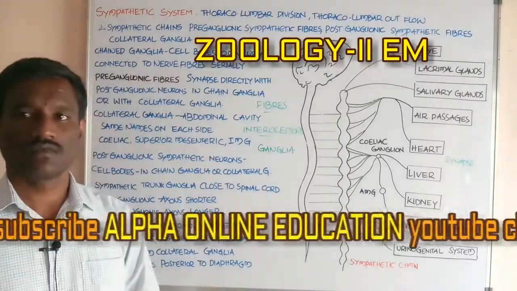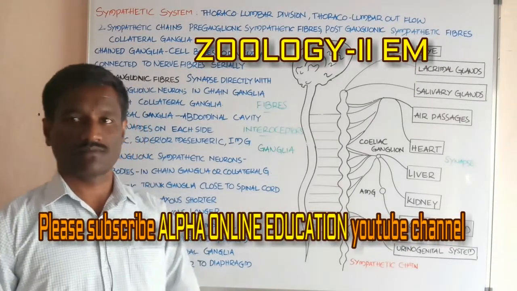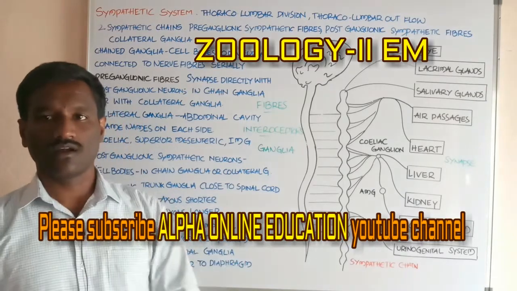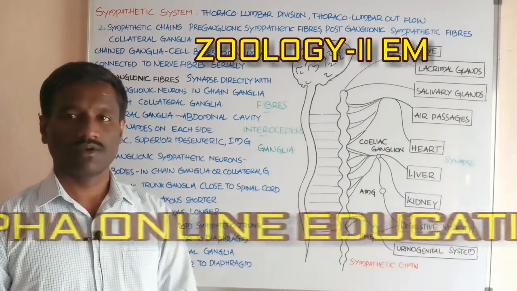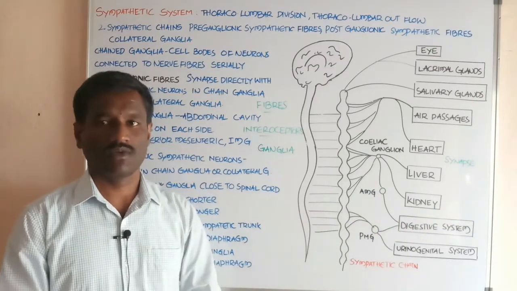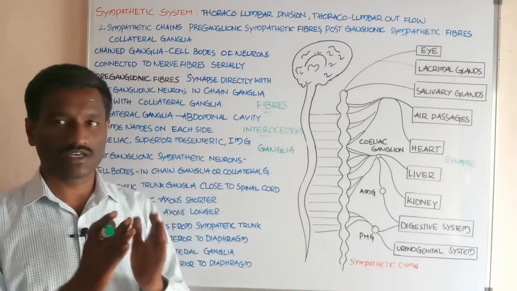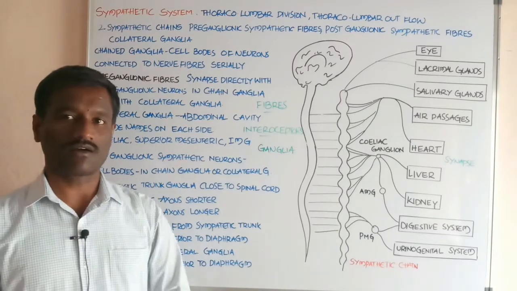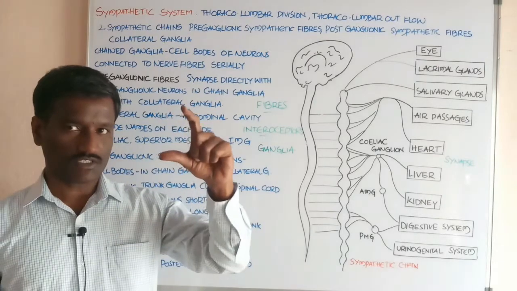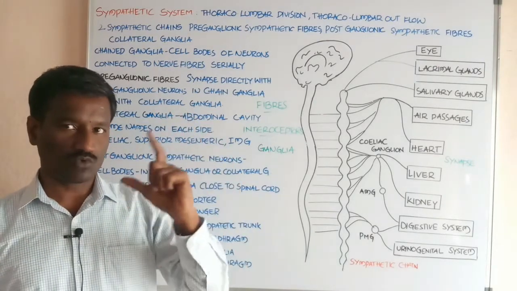Hi students, now about the sympathetic system. Okay students, you already know about cranial nerves and spinal nerves. Cranial nerves arise from the cranium, part of the brain, and spinal nerves start from the spinal cord. Both are constituted by two parts, the spinal cord and the brain.